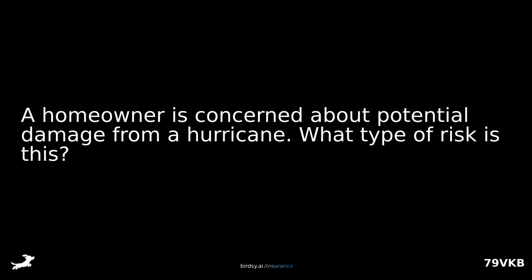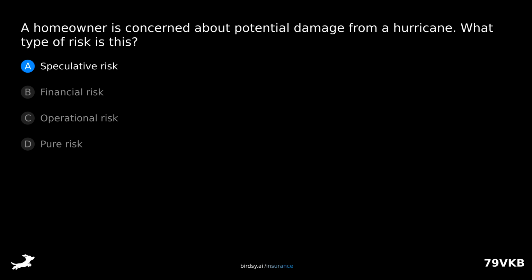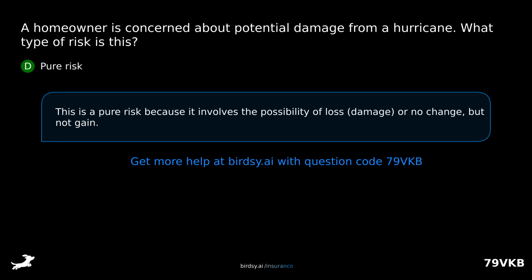A homeowner is concerned about potential damage from a hurricane. What type of risk is this? Is it A, speculative risk, B, financial risk, C, operational risk, or D, pure risk? The answer is D, pure risk. This is a pure risk because it involves the possibility of loss or no change, but not gain.